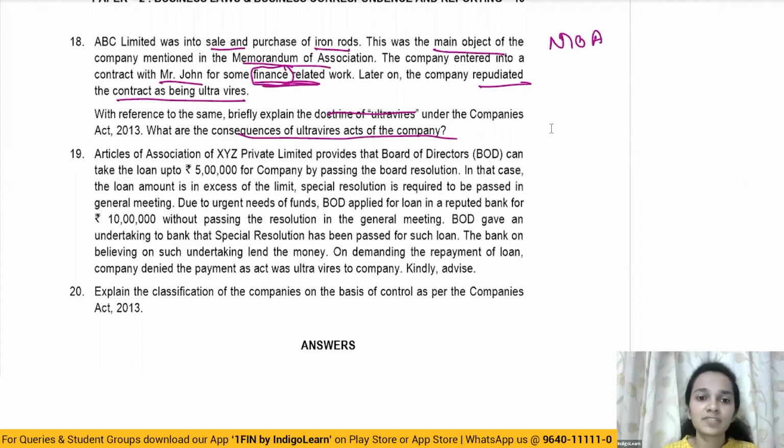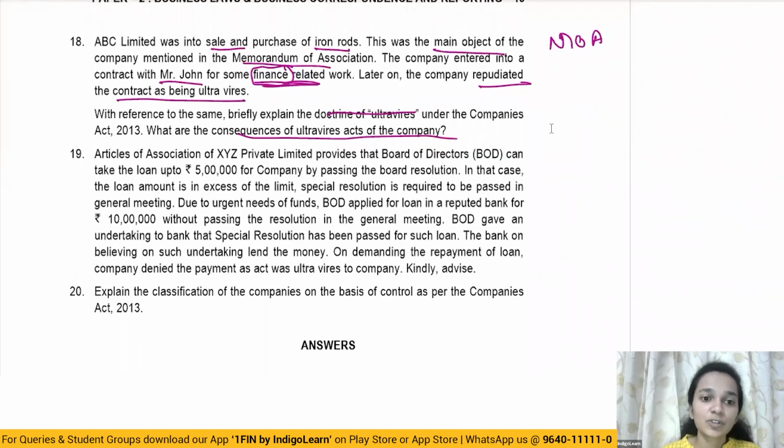So here they've just asked us about the explanation of the doctrine of ultra vires and what are the consequences of an ultra vires act. If an act is ultra vires the memorandum, it cannot be ratified even with the unanimous consent of all the shareholders. So there's no ratification possible in case of an ultra vires act. Moving on to the next question.